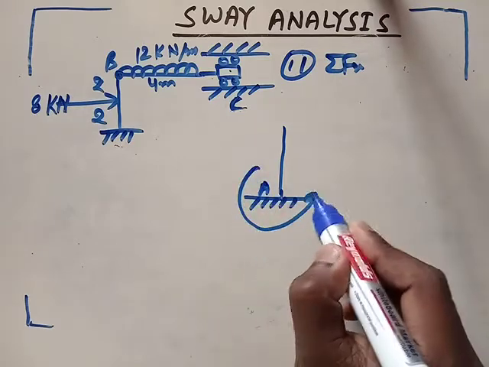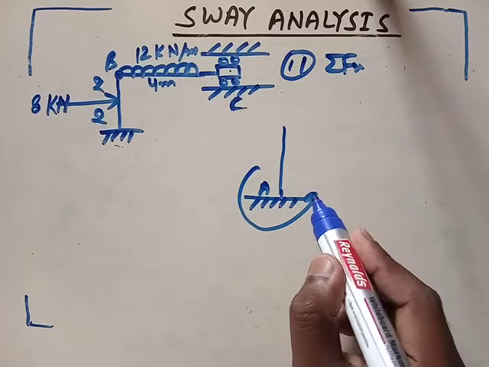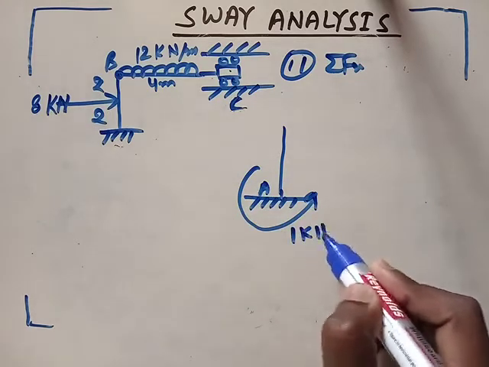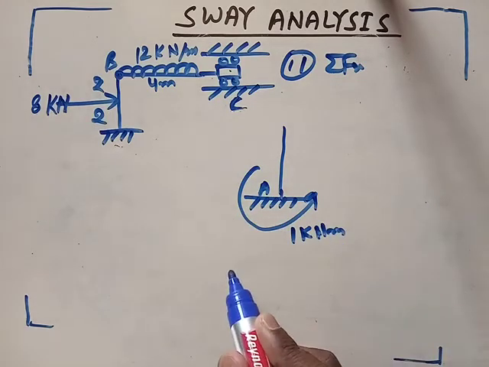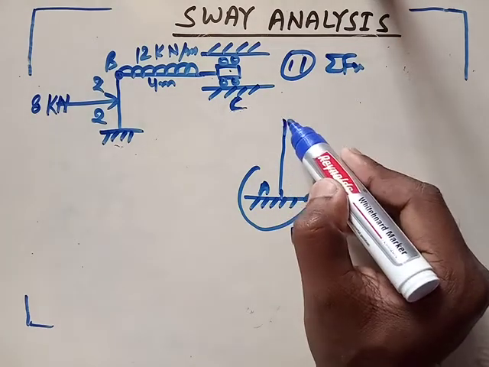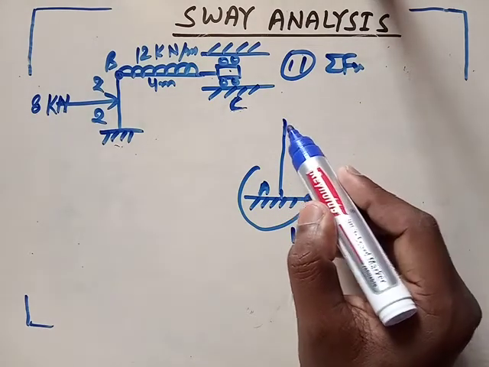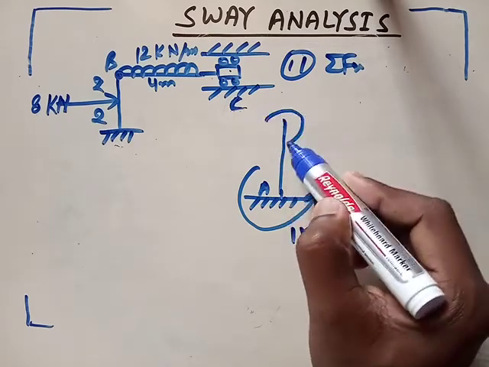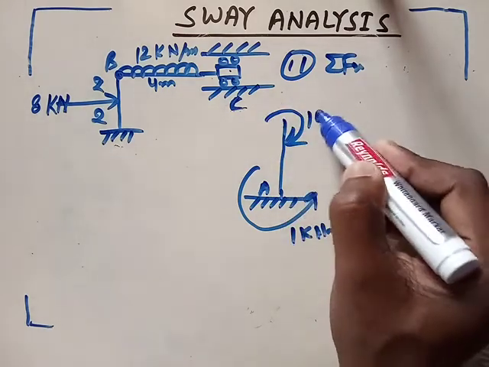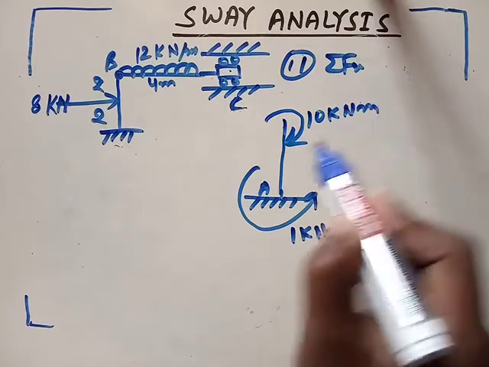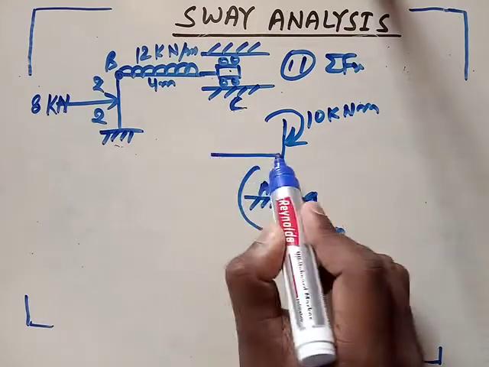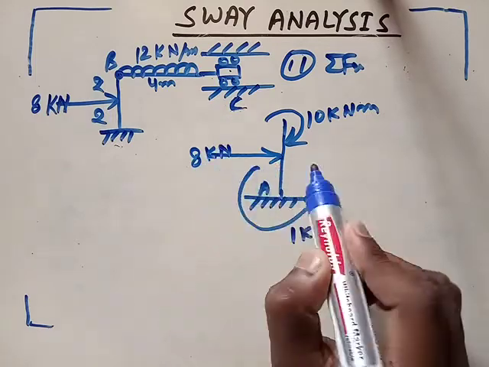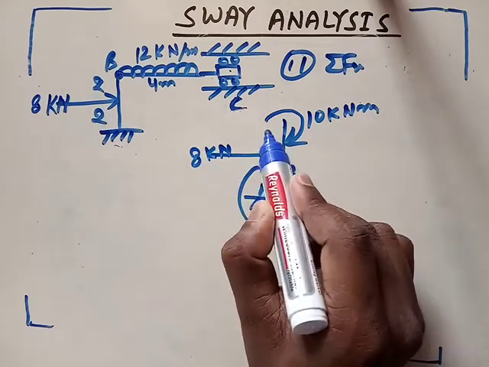This was 1, this was minus 1, so I have given anti-clockwise moment 1 kilonewton meter. What was the value of this moment? Here it was plus 10, so this is clockwise 10 kilonewton meter, and a point load was here at the center, 8 kilonewton, and this is 2 meter, this is also 2 meter.